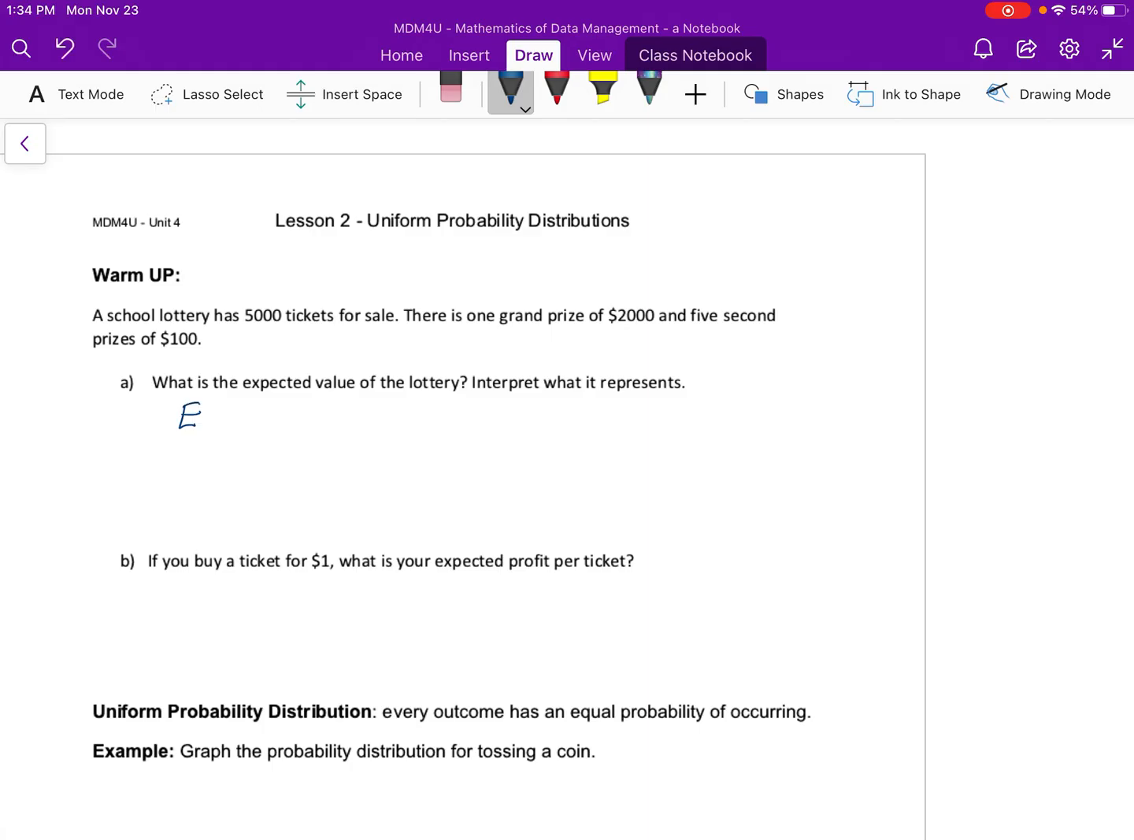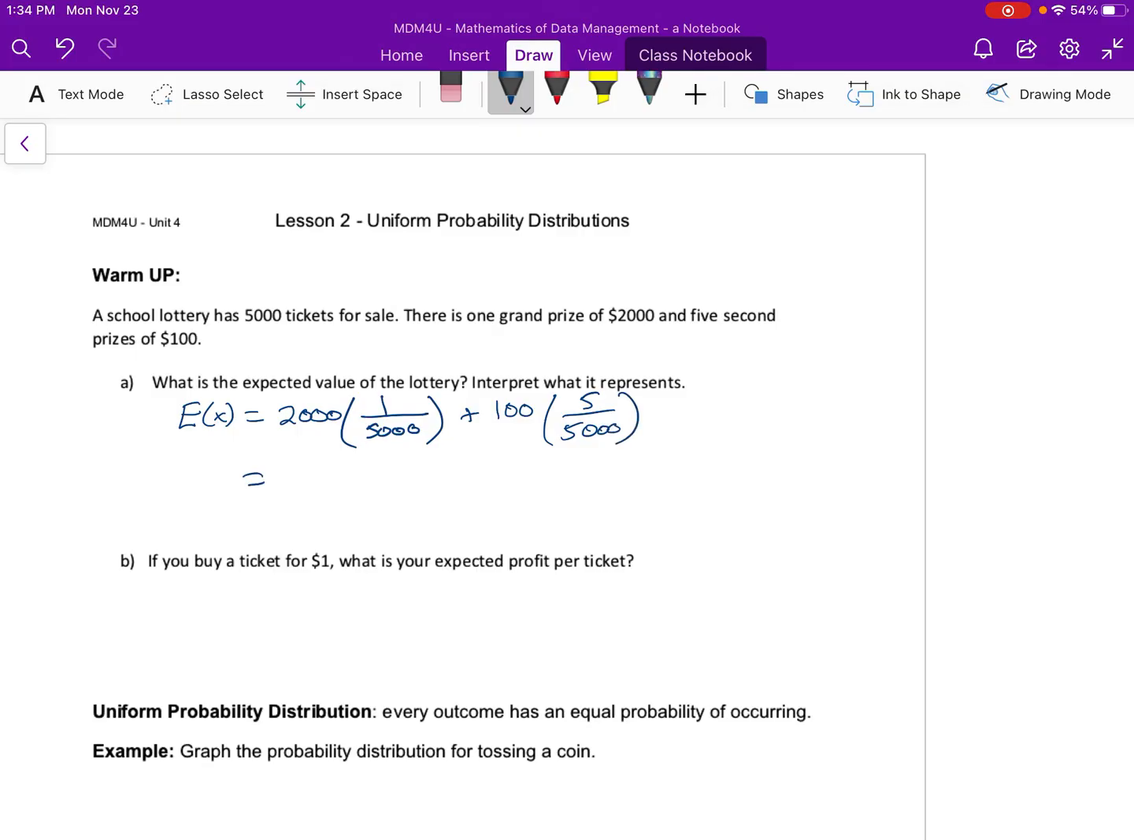What we need to do is we say our expected value, so always E of X, is going to be the value of each of the outcomes. One outcome is the $2,000. The probability that that's going to happen, because there's only one, and there's a total number of 5,000 tickets sold, I have 2,000 times 1 over 5,000. And then my second prize, I've got 5 of them, and the value of them is 100, so I have 100 times 5 over 5,000.